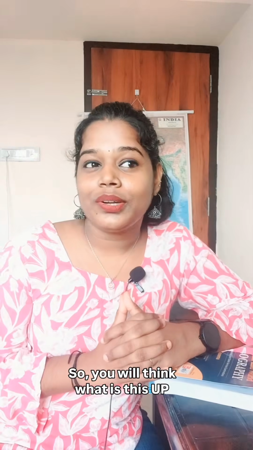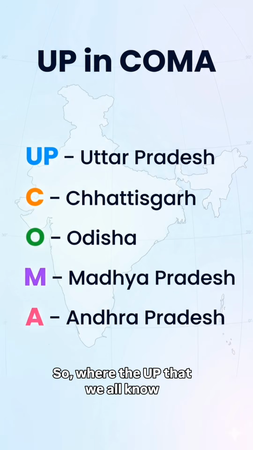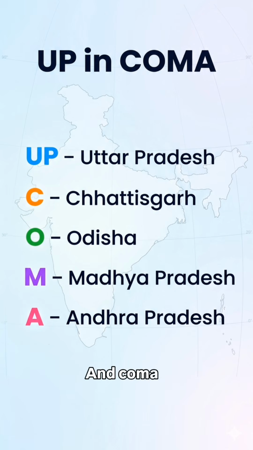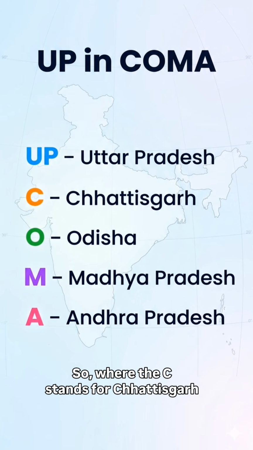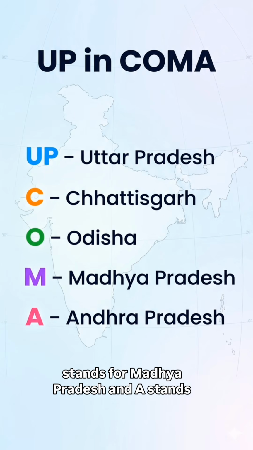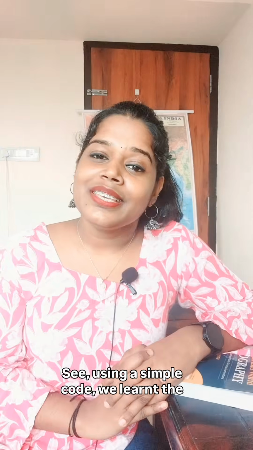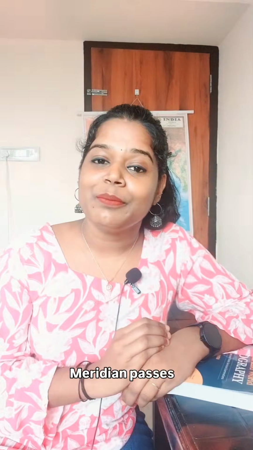So you will think, what is this UP in comma? Let's decode this. The UP we all know stands for Uttar Pradesh, and in comma, each letter refers to the name of a state. C stands for Chhattisgarh, O stands for Odisha, M stands for Madhya Pradesh, and A stands for Andhra Pradesh. See, using a simple code, we learn the five states through which the Indian Standard Meridian passes.